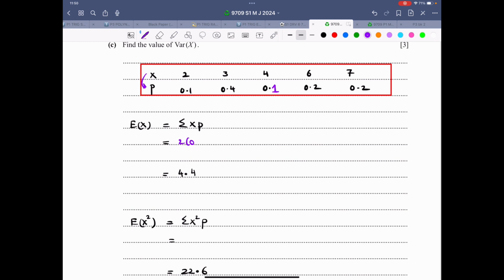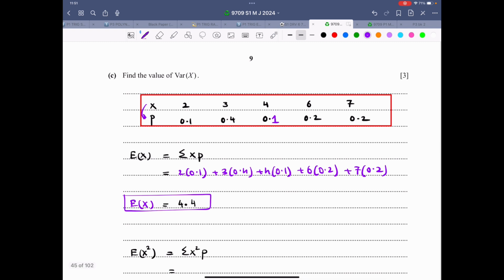So that's 2 into 0.1, 3 into 0.4, 4 into 0.1, 6 into 0.2, 7 into 0.2, and this adds up to 4.4. So expectation of x is 4.4. Let me make a column for x square. So this is 4, 9, 16, 36, and this is 49.